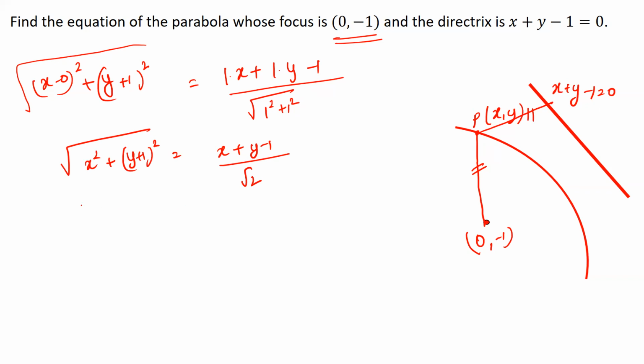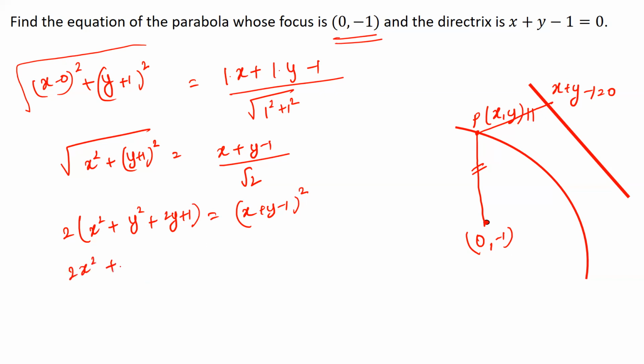If we square on both the sides and cross multiply, we get 2 times x square plus y square plus 2y plus 1 is equal to x plus y minus 1 the whole square. I have done a little bit of step jump in here, so if you have any questions, please let me know in the comment section below.